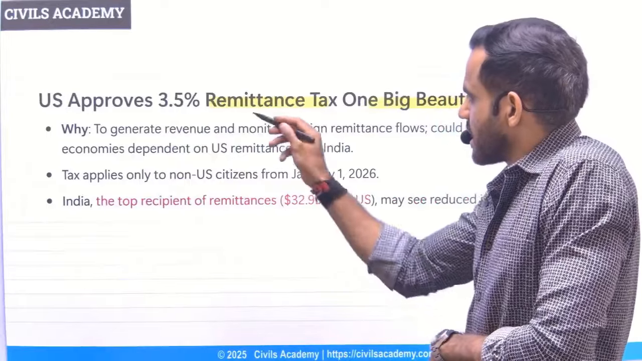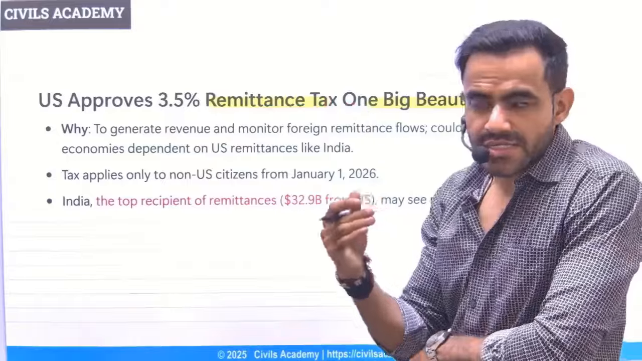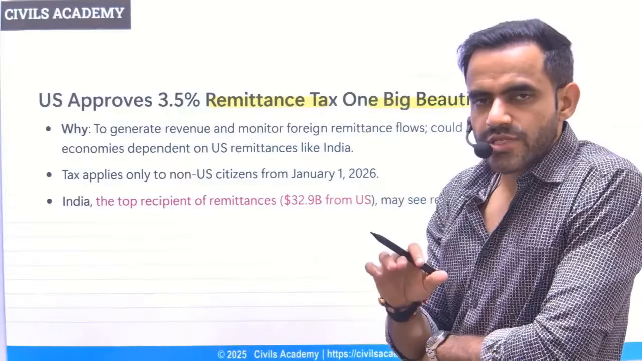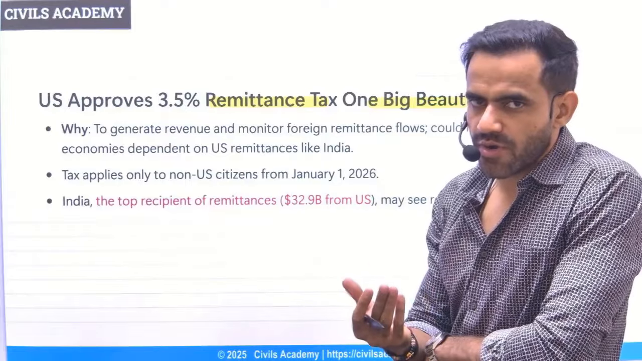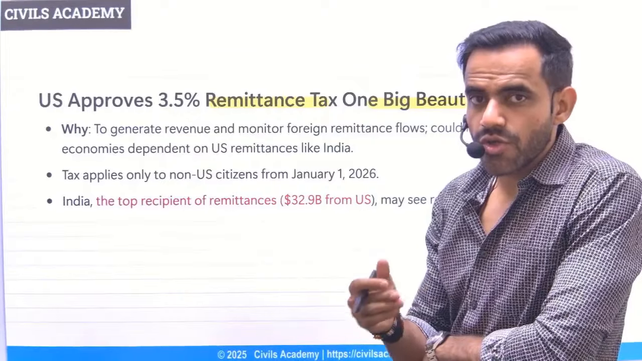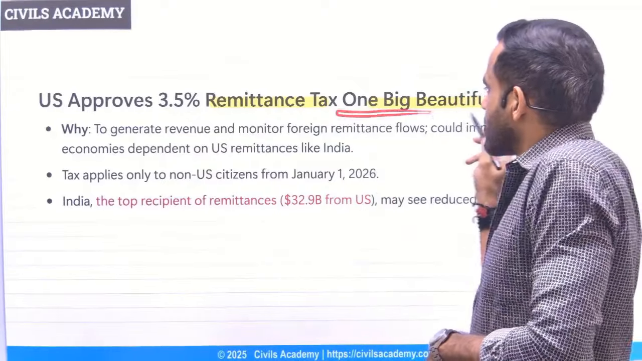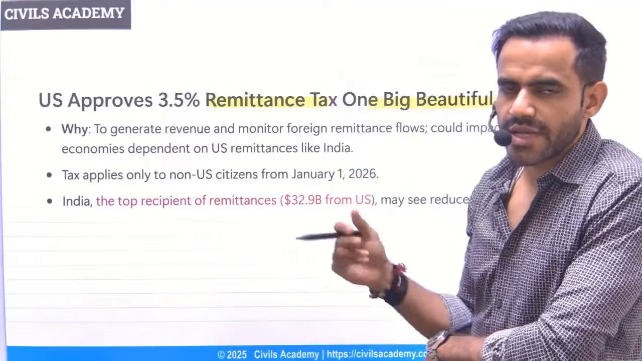Next is related to remittance tax and One Big Beautiful Bill. First things first, understand remittance. If your brother is working in the US and sending money back to you, that is remittance for our country. India is the largest recipient of remittances. Now the US has introduced a bill, that is One Big Beautiful Bill. Just remember the term since it is quite a catchy phrase.